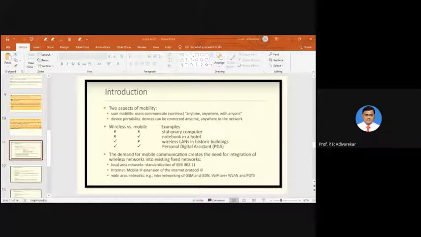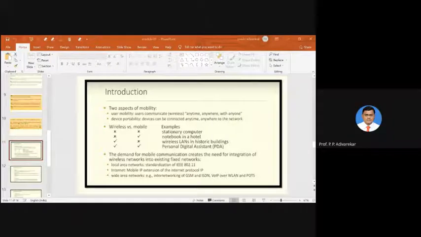One is the user mobility and the other one is the device mobility. We should be able to communicate while we are moving, and at the same time the communication device has to be portable. We cannot communicate by taking wires along with us,